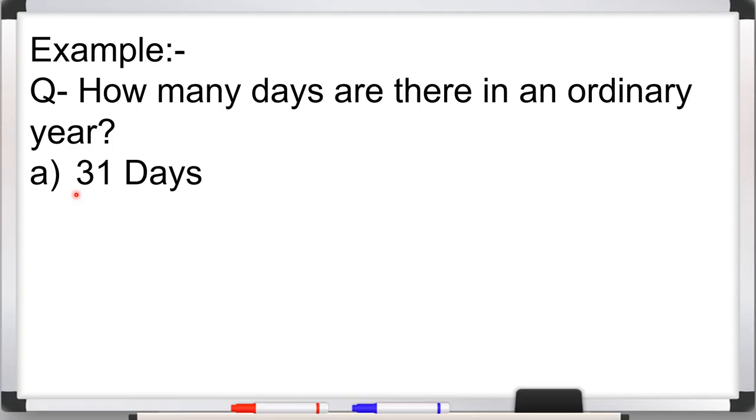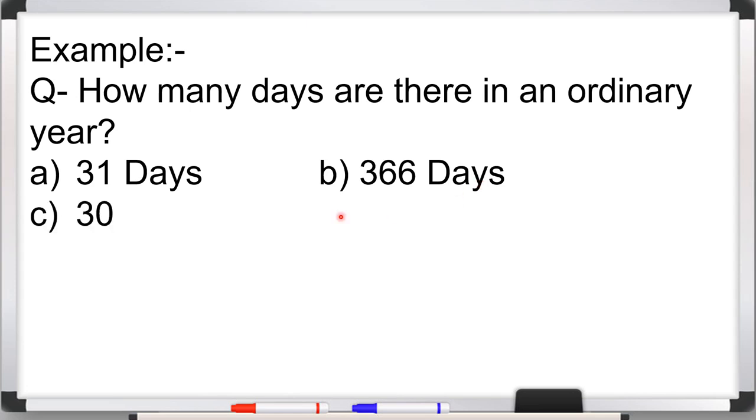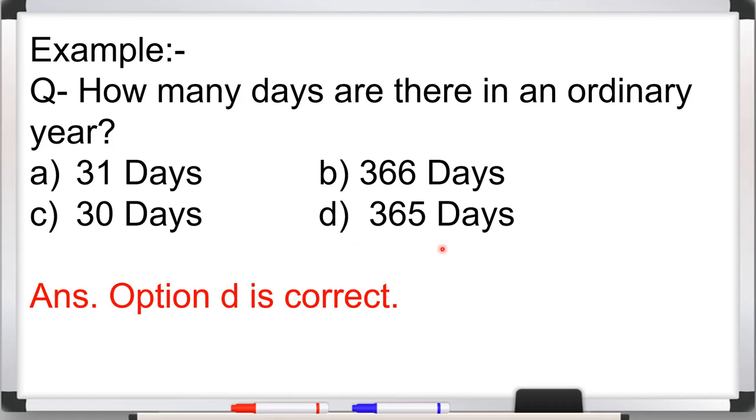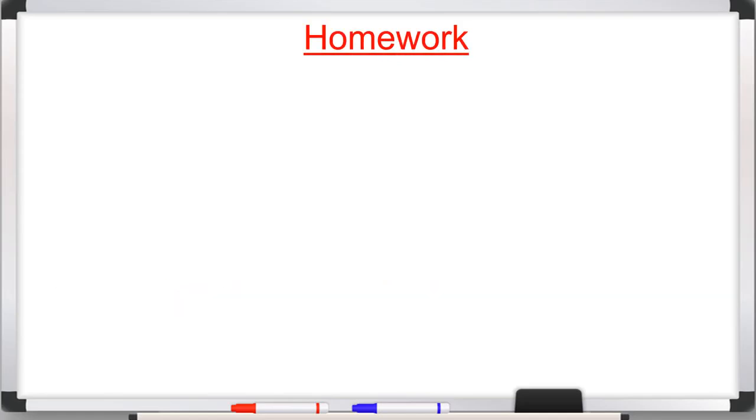In option 1, A part, 31 days, in B part it is written 366 days, in C part 30 days and in D part 365 days. So I told you earlier how many days are there in an ordinary year. So you know that it is 365 days. So here we will write its answer, that option D is correct, that is 365 days. Understood beta?